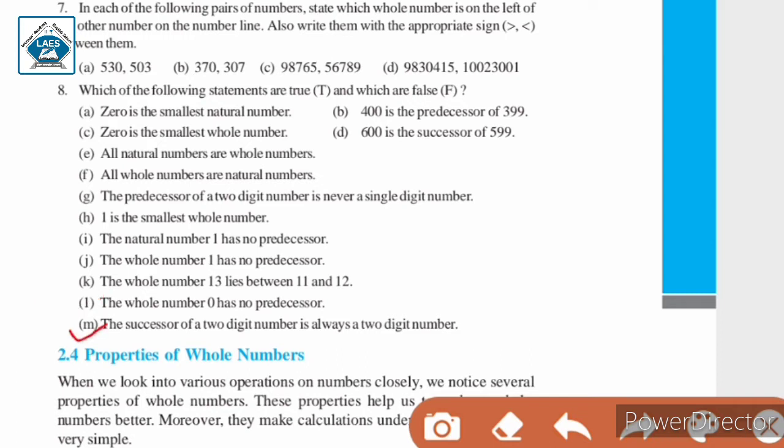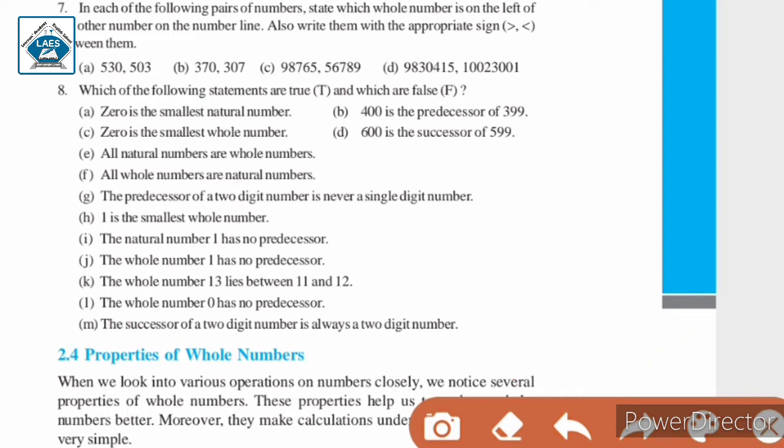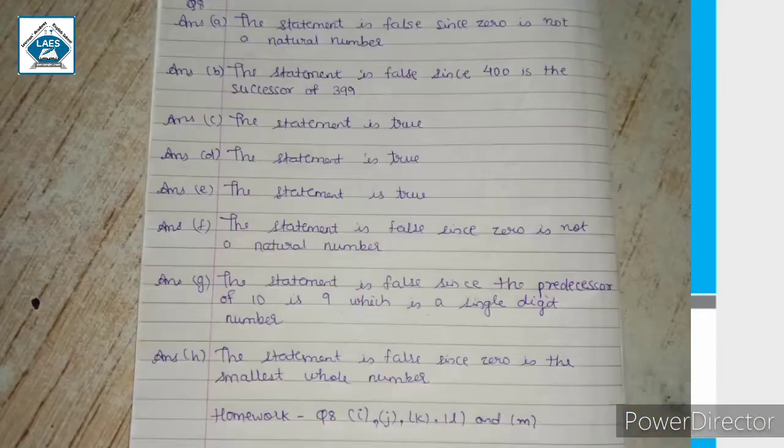Next, the successor of a 2-digit number is always a 2-digit number. This statement is false because the successor of 99, that means when we add 1 to 99, 99 plus 1 is equal to 100. So the successor of this 2-digit number 99 is a 3-digit number. Therefore this statement is false because the successor of a 2-digit number is not always a 2-digit number. In this way you have to write the reasons for the statements which are false.